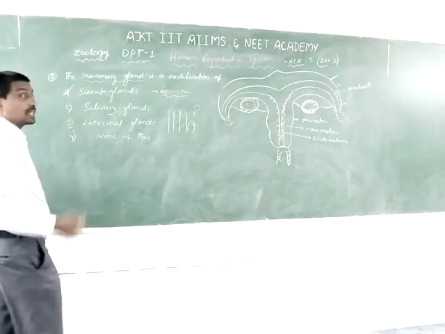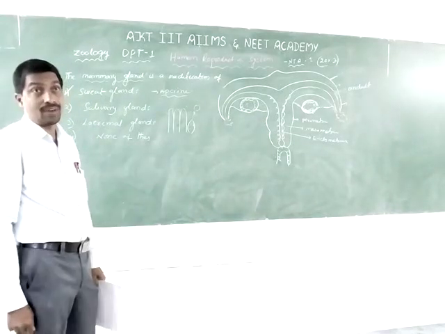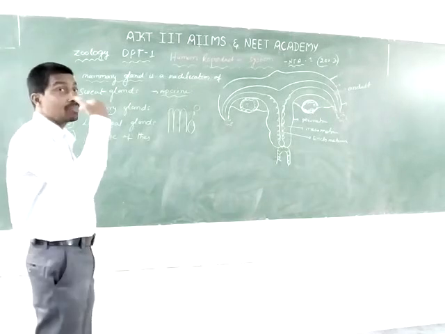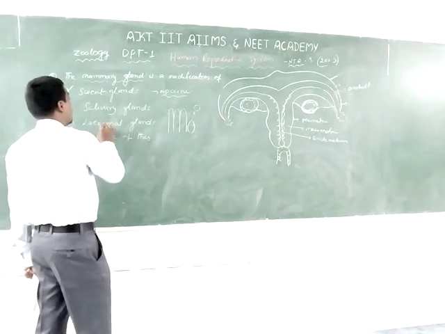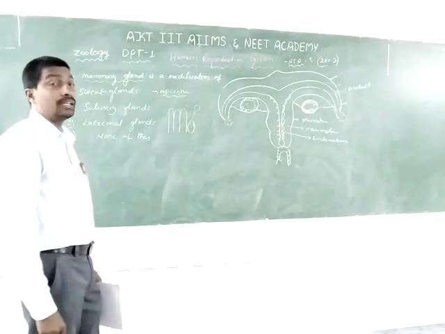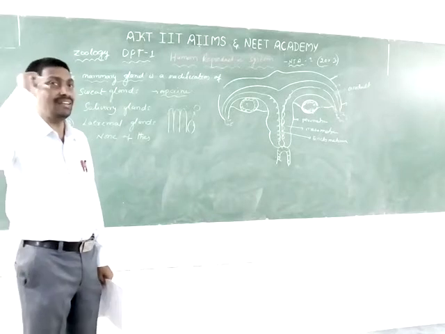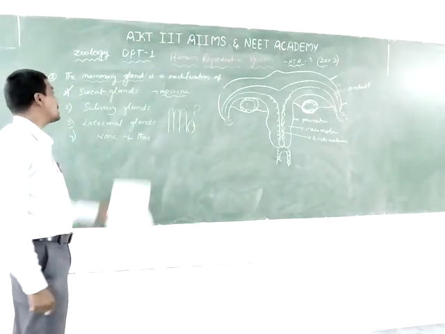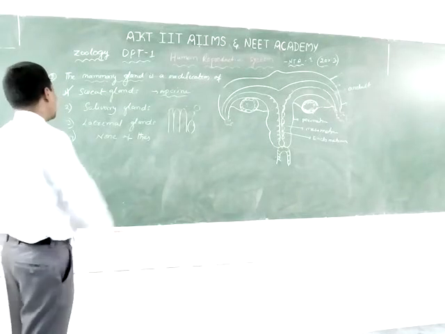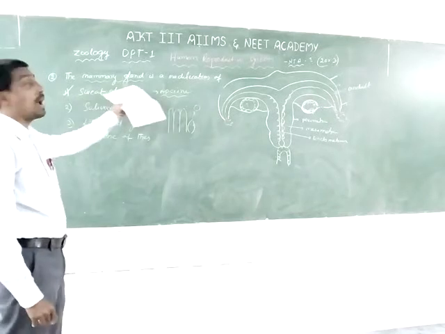Next, salivary glands secrete saliva and mucus in our oral cavity and buccal cavity. The next one is the lacrimal gland. Lacrimal glands secrete tears. The lacrimal gland is present in the inner side of the eye. So now the answer is: sweat glands are modified to the mammary glands.